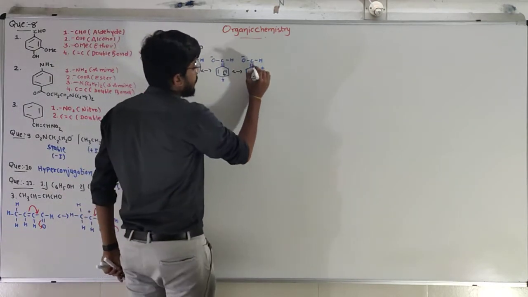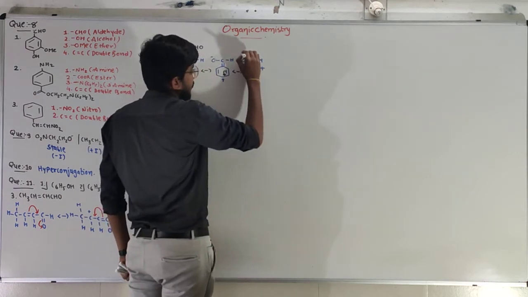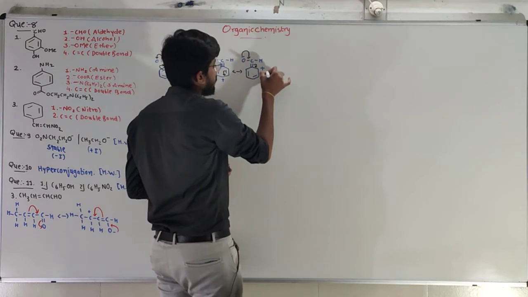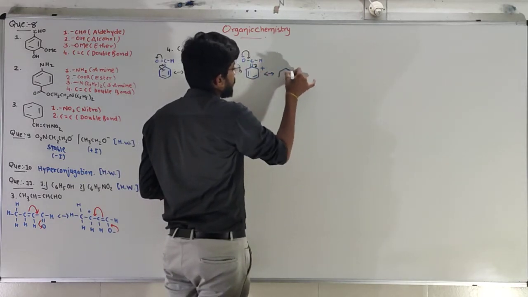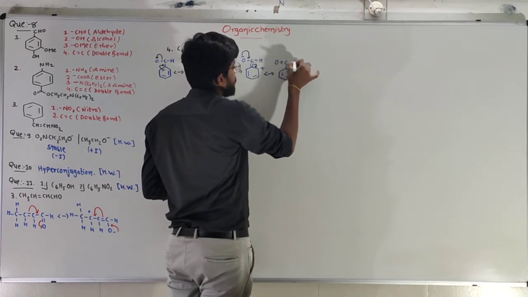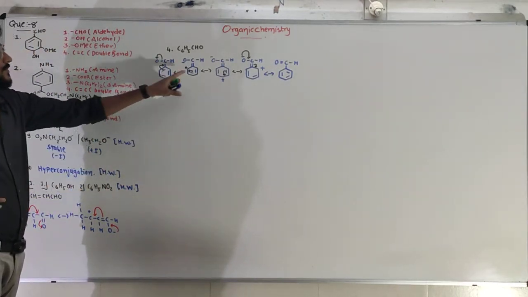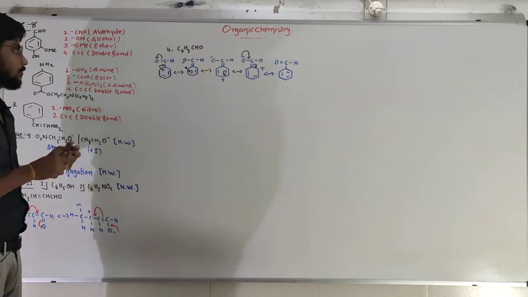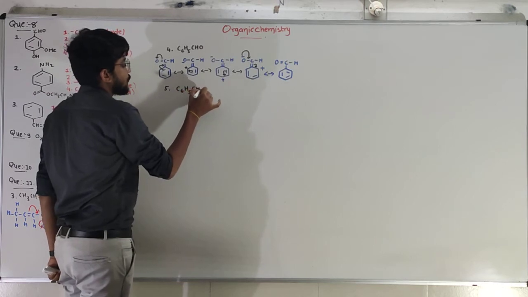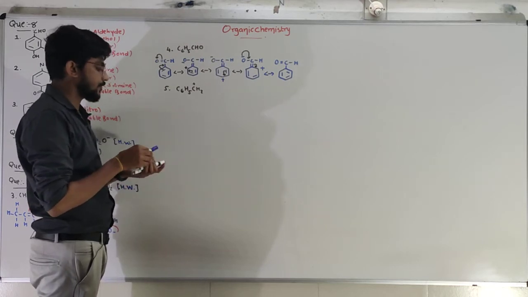Now this pi bond will be transferred again onto the ring, and oxygen will provide its electron to the carbon. So our last resonance structure of the given compound will be something like this: again double bonded oxygen and single bonded hydrogen. So that was the resonance structure for C6H5CHO. Likewise, C6H5CH2+. The same procedure will be carried out in this structure also.